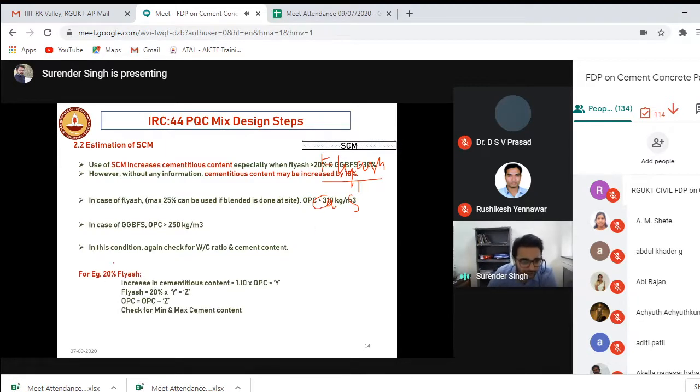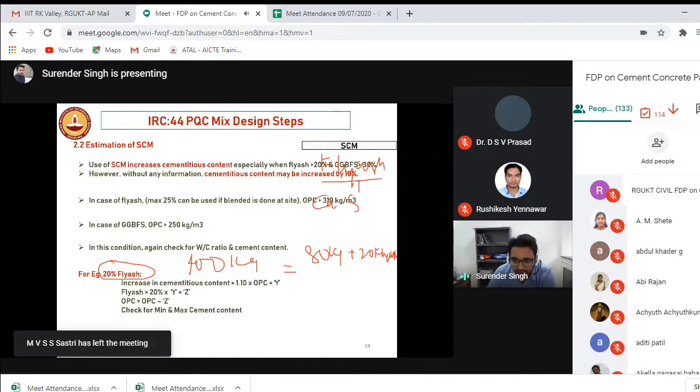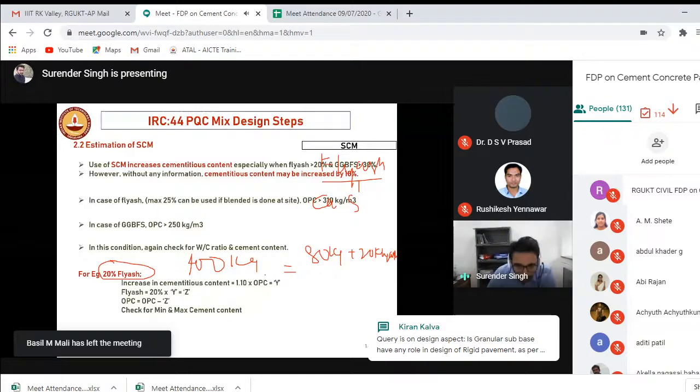Let's say you are using 20% fly ash and you were earlier using 100 kg of cement. So how much fly ash should be used? The general rule is to use 80 kg of cement and 20 kg of fly ash. This is the rule that is followed, but this rule is wrong because we know fly ash has lime as well as silica, so it's a cementitious material, a secondary pozzolanic material. So the amount of cement should be increased by 10%.